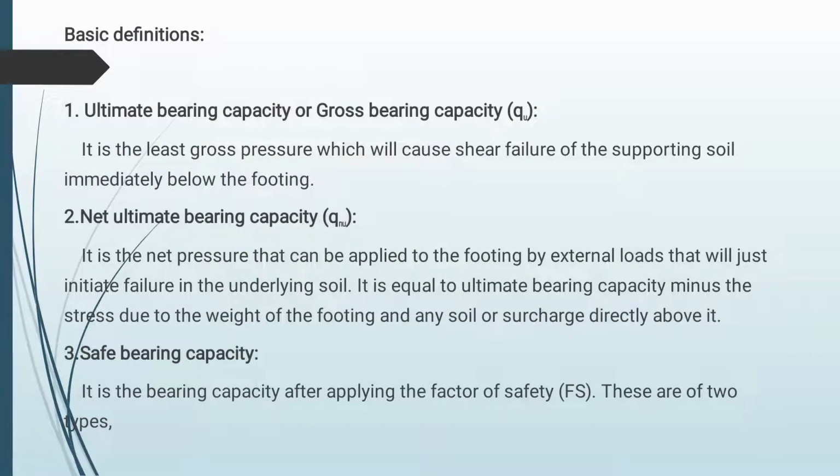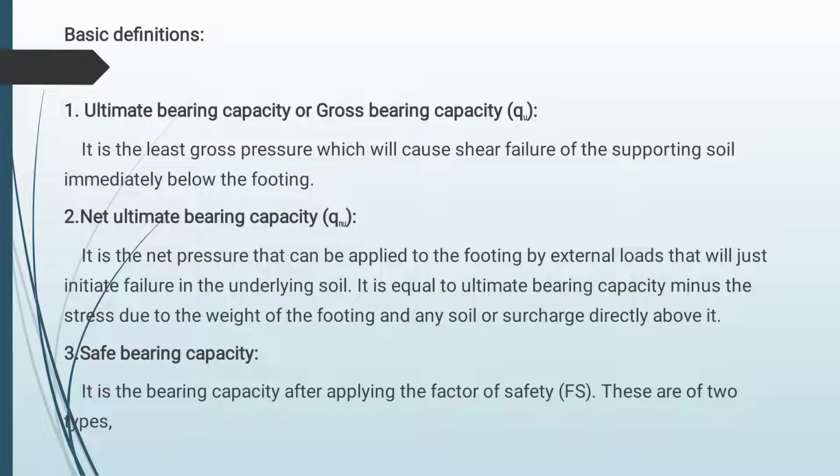So, some basic definitions. The first one is ultimate bearing capacity, or gross bearing capacity. It is defined as bearing capacity inclusive of the pressure exerted by the weight of the soil, that is surcharge. It is the least gross pressure which will cause shear failure of the supporting soil immediately below the footing.